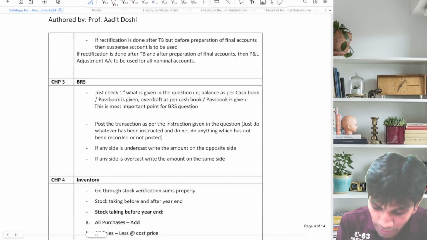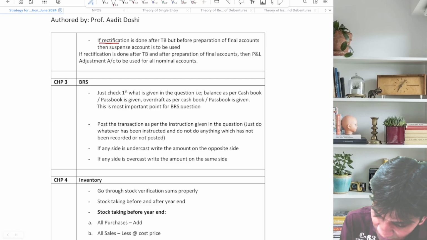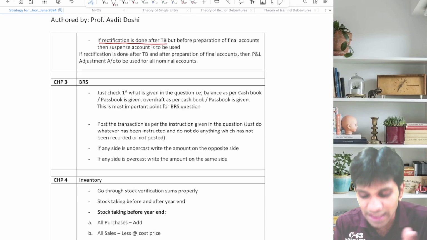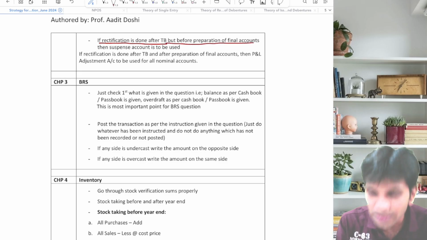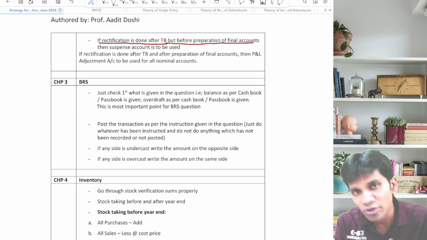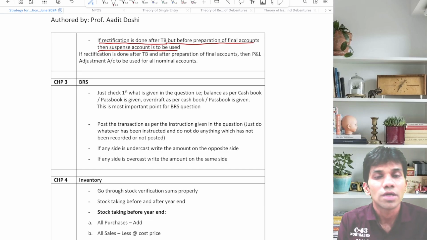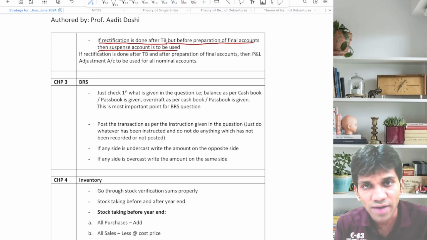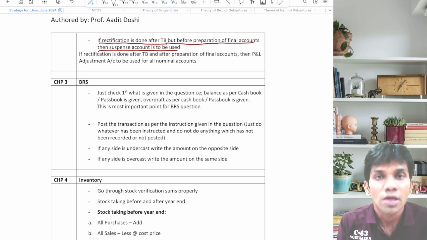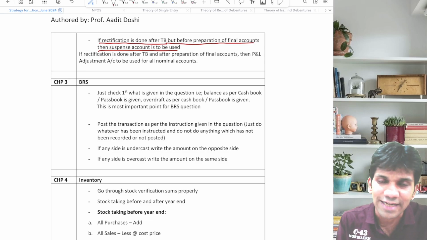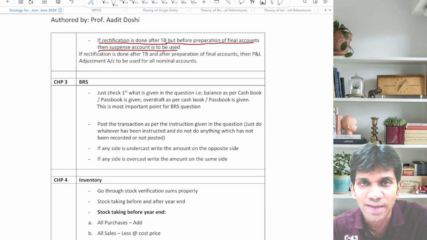Next. Now very important, if rectification is done after trial balance, meaning you are rectifying after preparing the trial balance but before preparation of final accounts, then suspense account should be used. Wherever you have a vacuum space, wherever debit effect is not given or credit effect is not given, please insert suspense account.